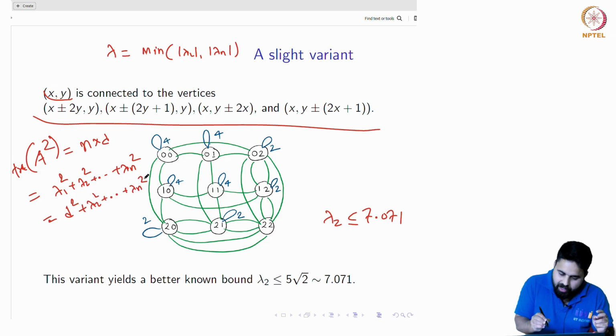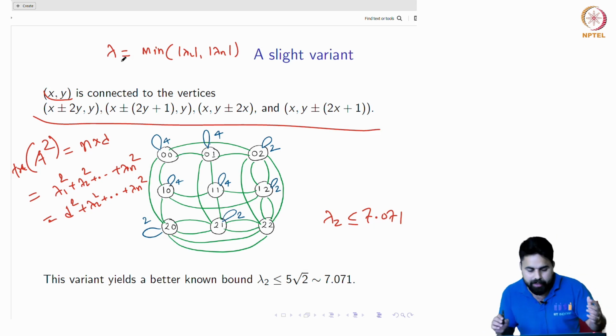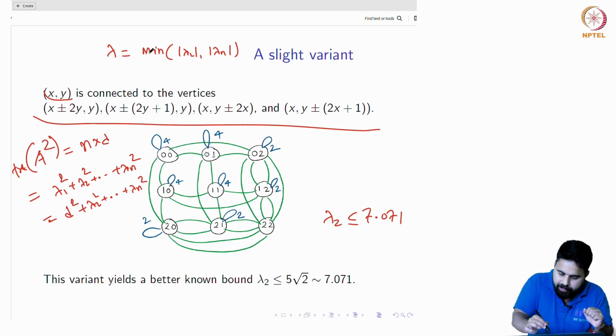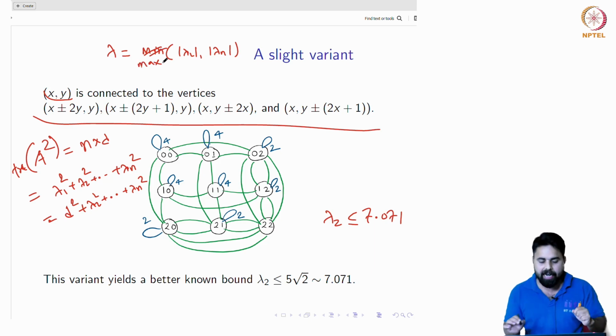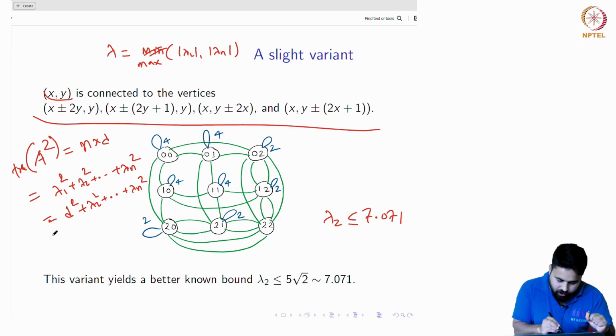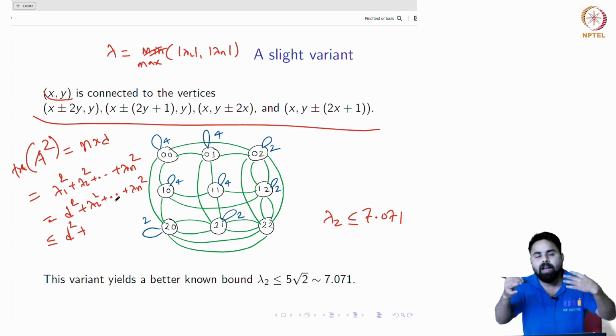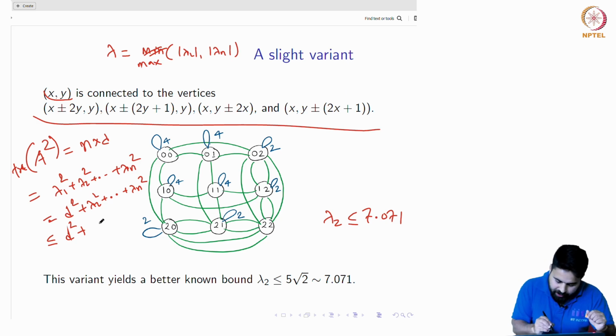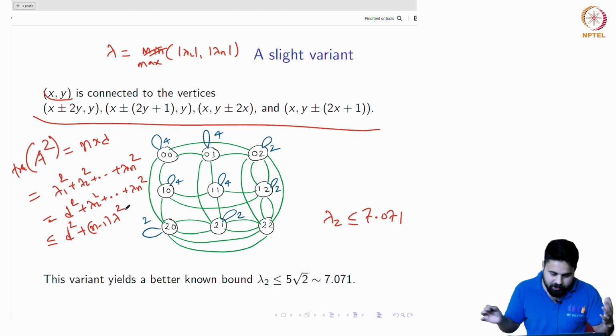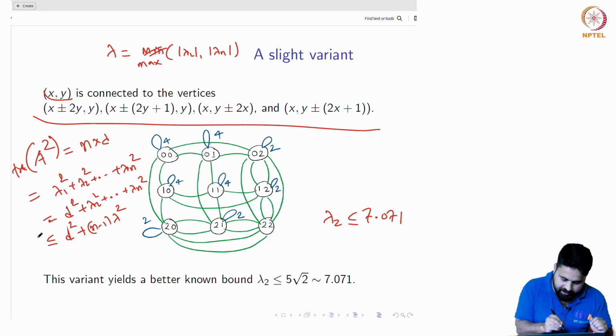Now, sorry, it is not minimum, I think it should be maximum. Sorry about this. So it's a max of this. Now you see that I can write this equation as d square plus, out of all these lambda 2 up to lambda n, the mod of lambda. So lambda is the maximum modulus. So actually I can write this as n minus 1 times lambda square. Correct, right? So now if you see that inequality, nd is less than or equal to this.